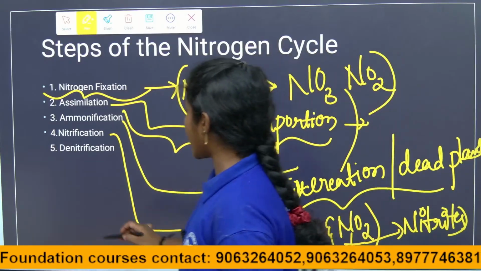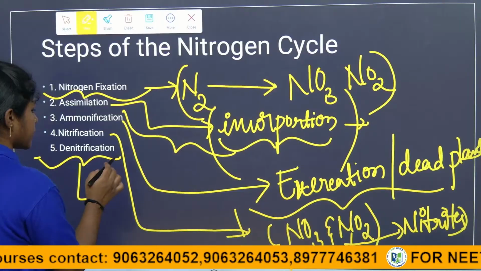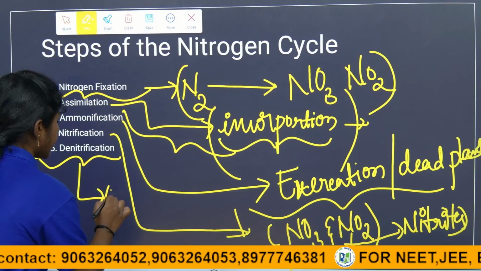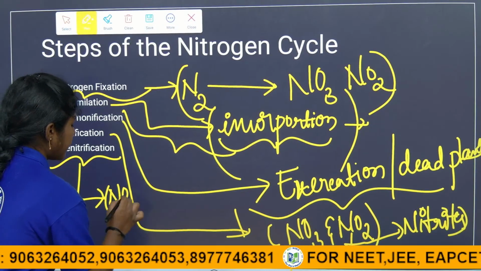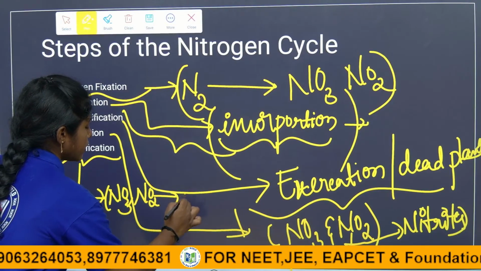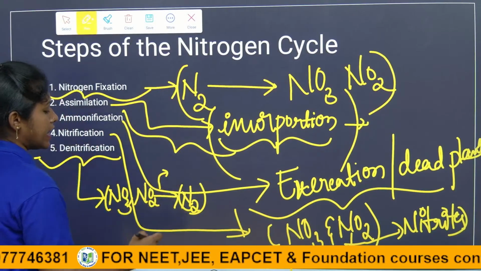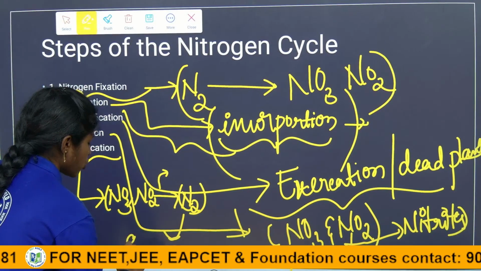The last process, which gives nitrogen back to the atmosphere, is denitrification. In denitrification, children, the nitrates and nitrites again take the form of nitrogen with the help of bacteria. It goes back to the atmosphere.